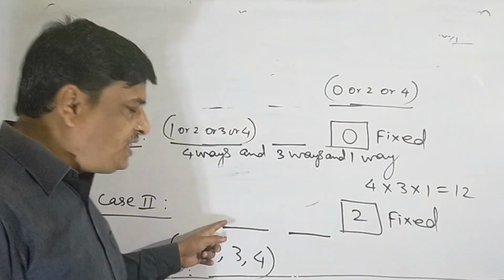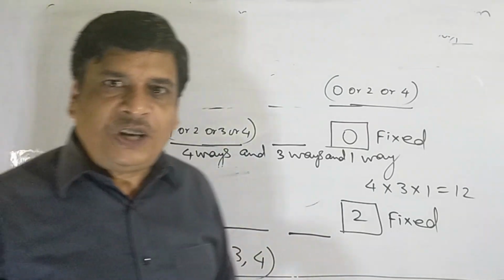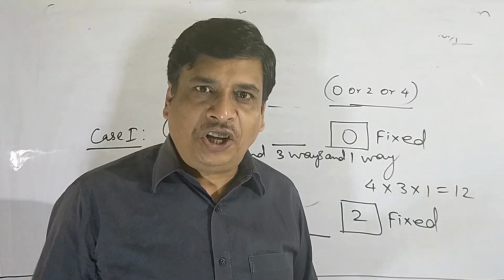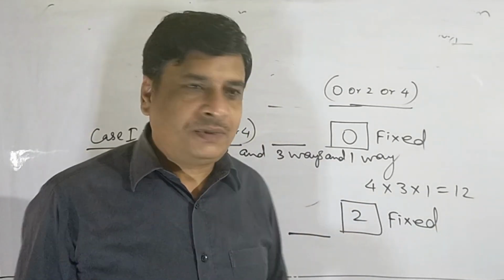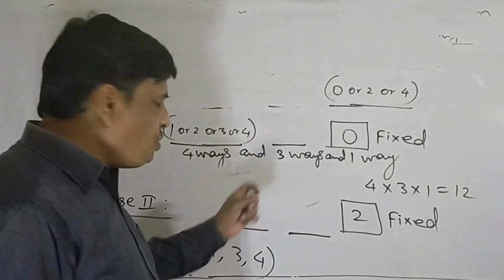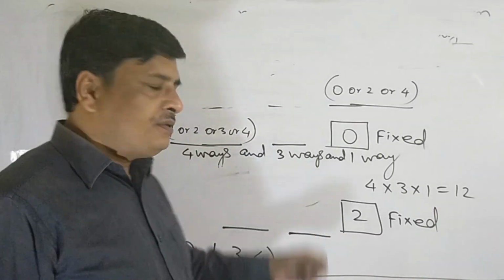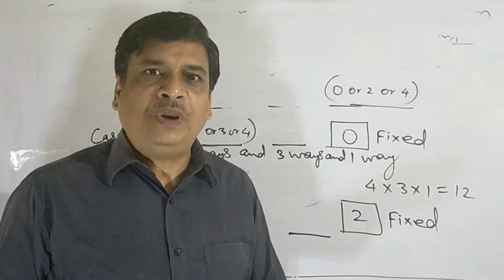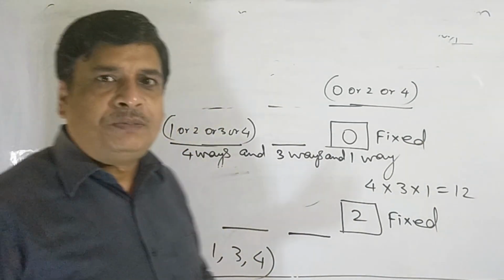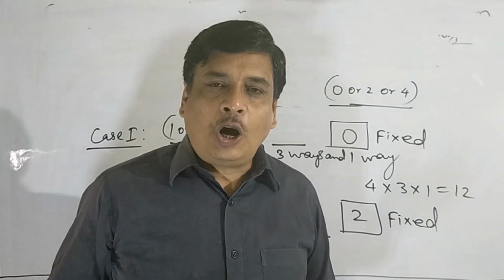If we take 0 at the hundred's place, then the resulting number will not be of 3 different digits. The number will be of 2 digits. Suppose we have taken 0 at the hundred's place and 1 at the ten's place, then it is 12. This number is not of 3 digits, it will be of 2 digits. But the condition of the question is that the number must be of 3 digits.